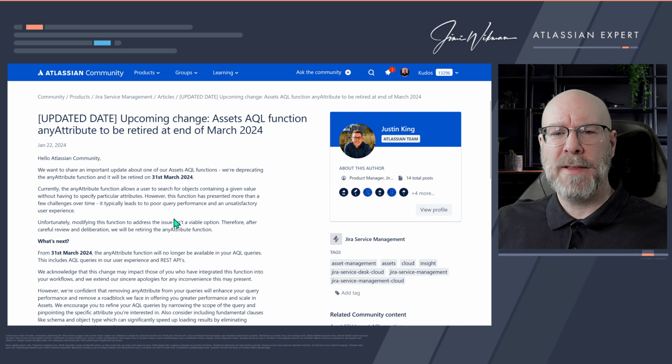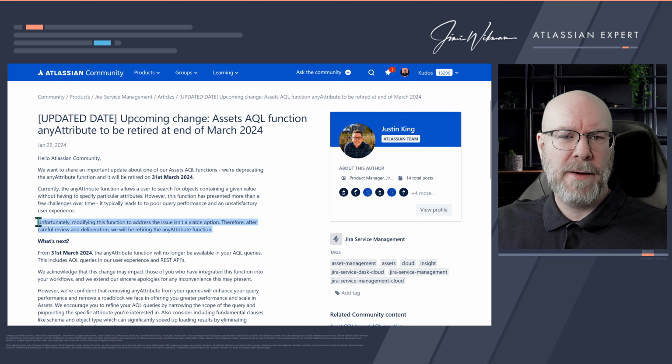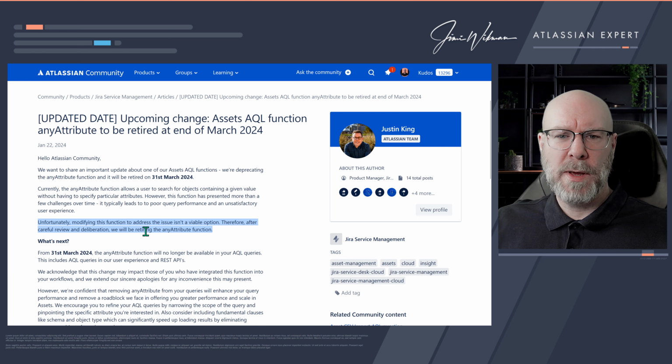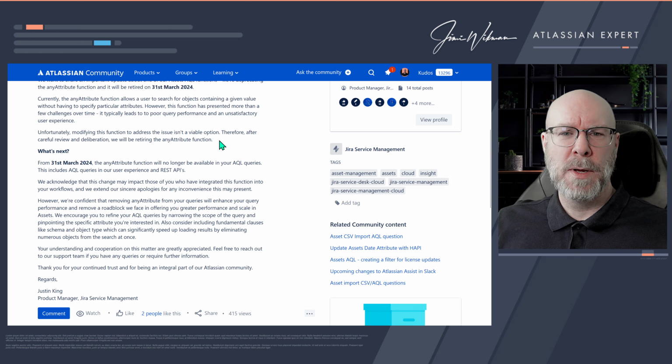But the problem is that they cannot just change it. So what they have done is that they have realized that we can't really fix this problem, so we have to remove it. So they are retiring the functionality. And again, I'm not against this at all. I think that if we have bad functionality or things that are degrading our performance, this wasn't really the best option for us and was poorly implemented before, or we didn't see the problem when we implemented it, then it should be removed. Absolutely, no problem with that one.